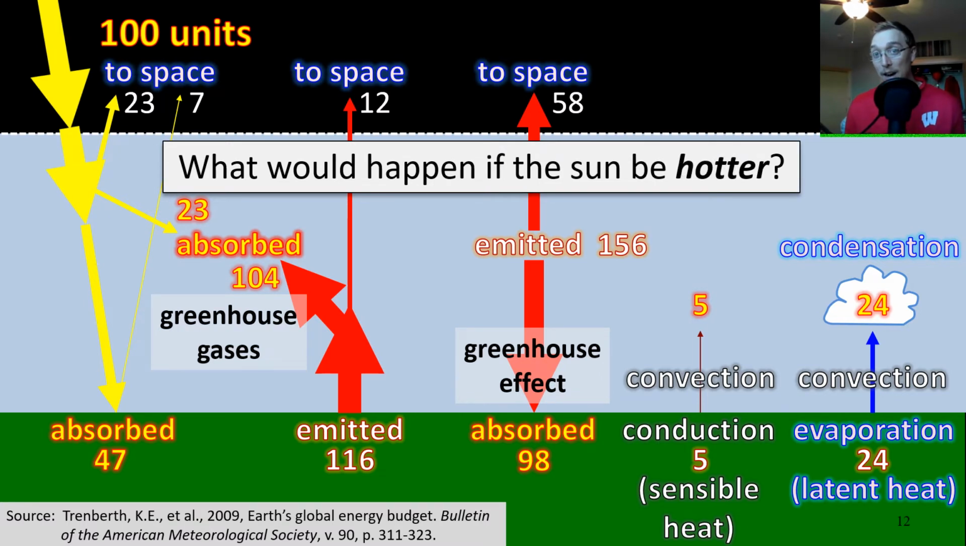Likewise, if the sun was hotter, these numbers would likely be higher than they are in this example. But what's in goes out, right? It has to. We need that equilibrium.